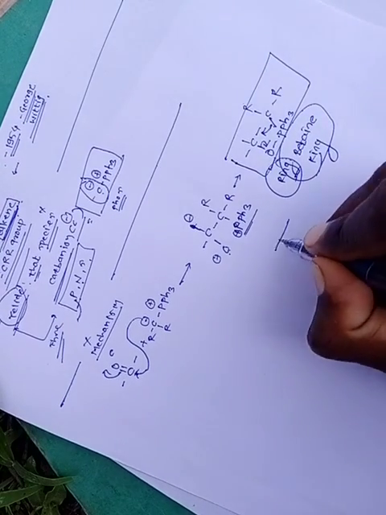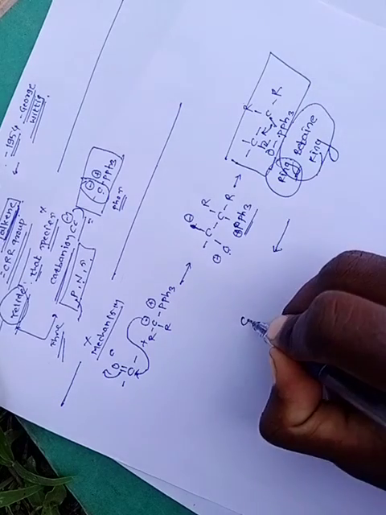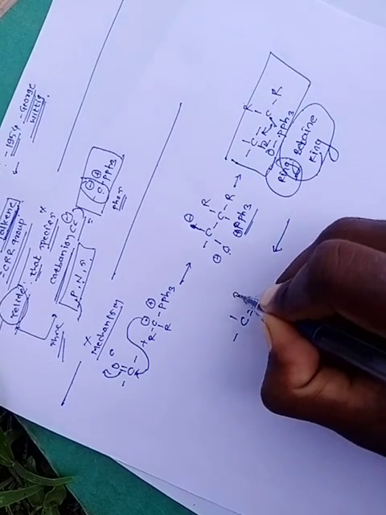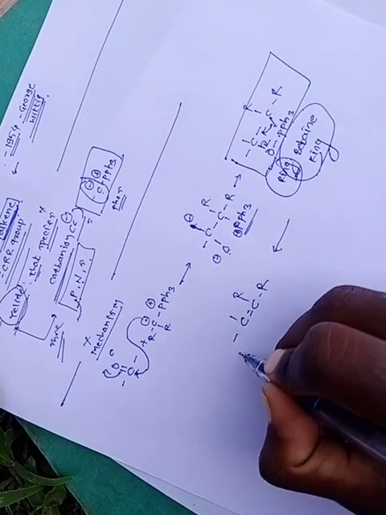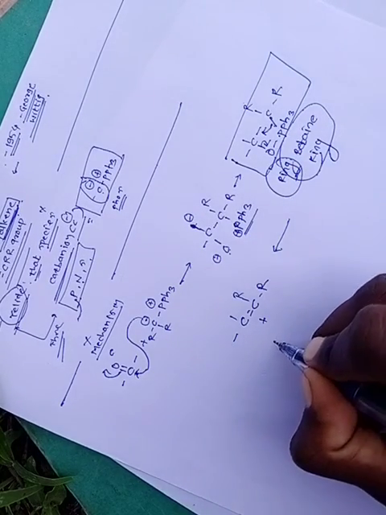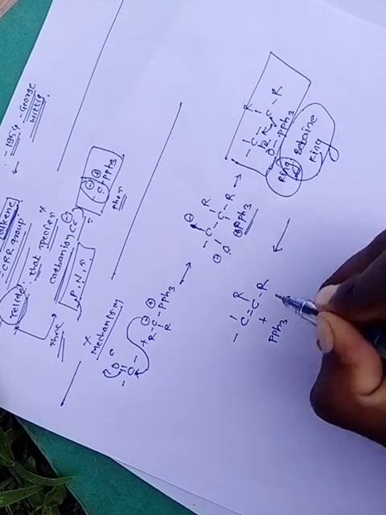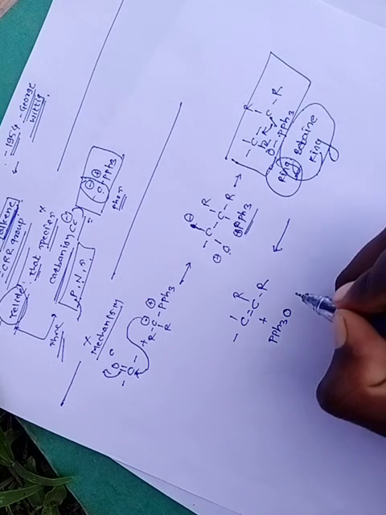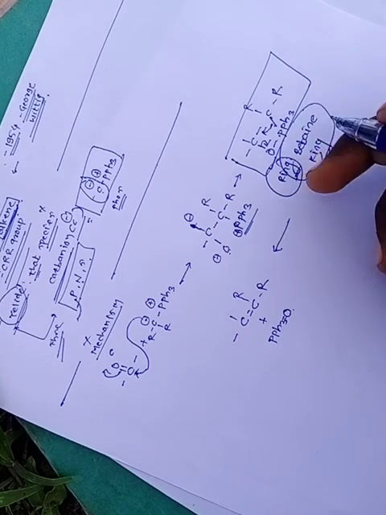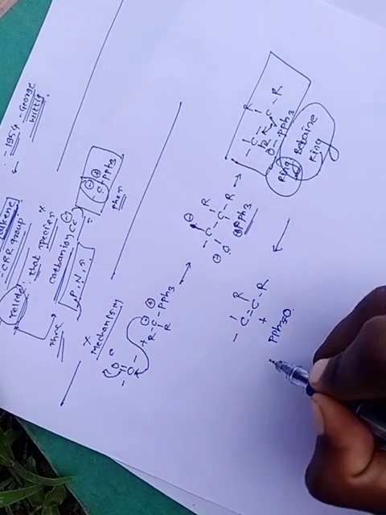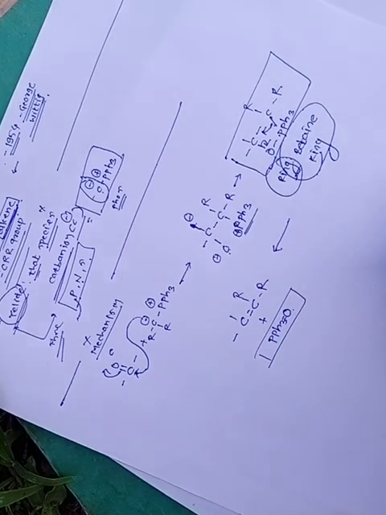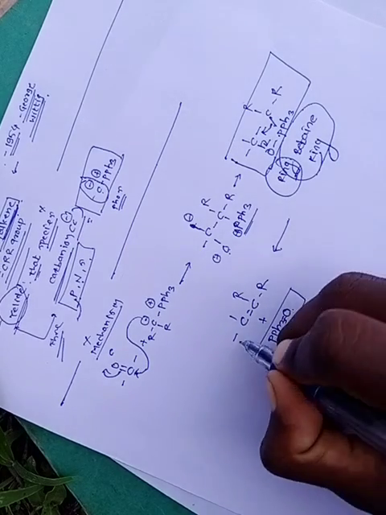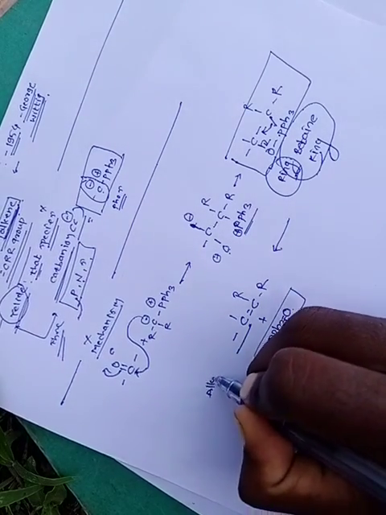Then the mechanism moves forward: here the double bond is formed, and the byproduct is PPh3 with the oxygen, a double-bonded oxygen. This is triphenylphosphine oxide, and here the product of the Wittig reaction, the alkene, is formed.